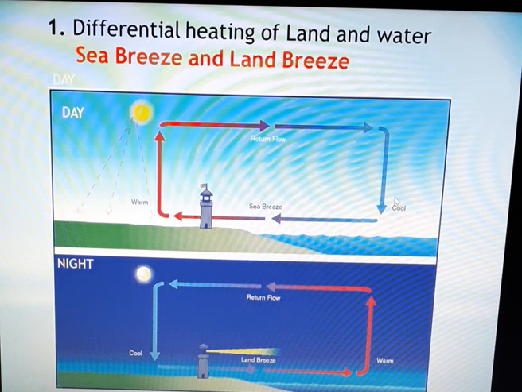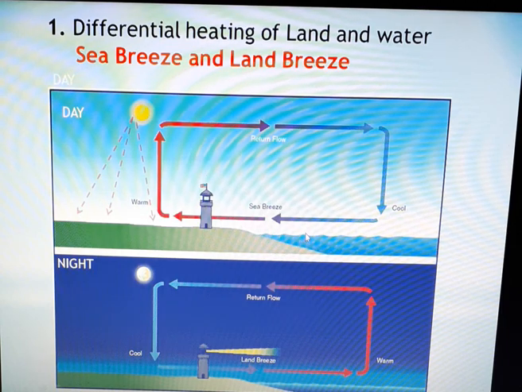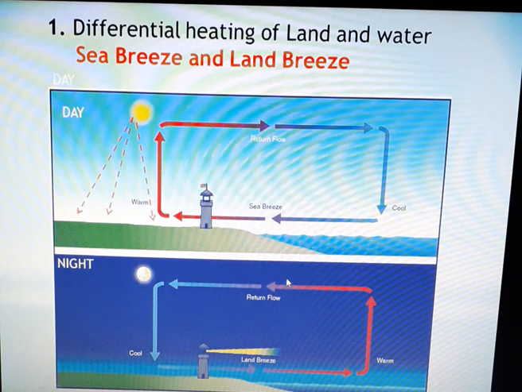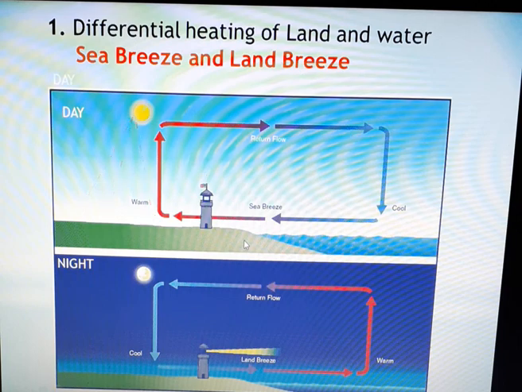So this cooler air will sink down, creating high pressure area, and in this way the cool air will rush in towards the land during daytime, which we call as sea breeze. You might have experienced it, the windows of the houses in coastal areas are made to face the sea to receive the cool sea breeze, isn't it?